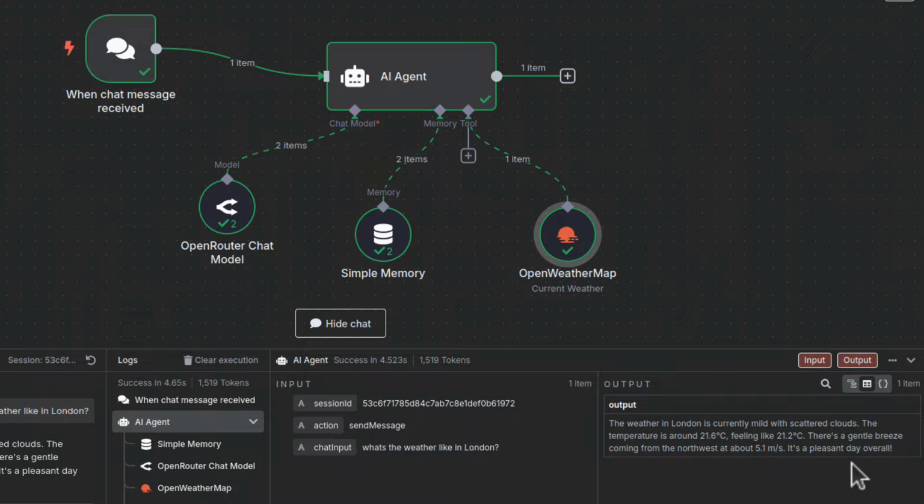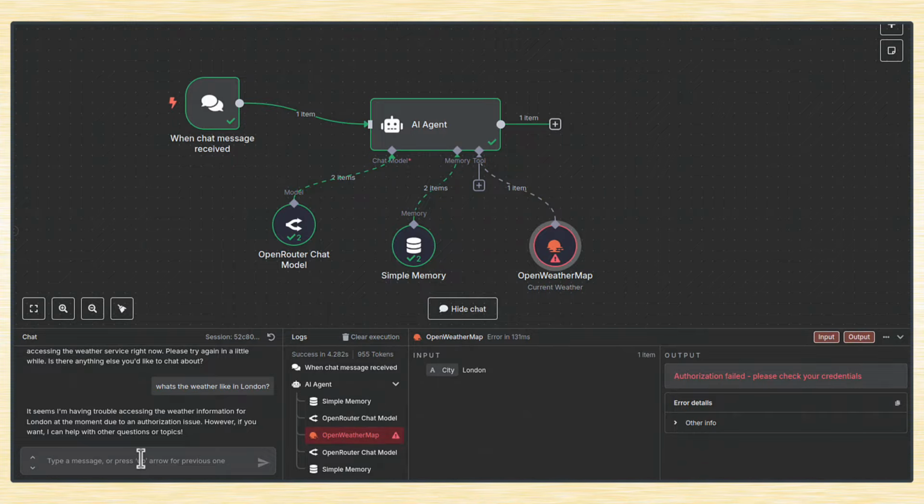If I ask it a basic question, it will not use this Open Weather Map tool because there is no need for that. But if I ask about weather, that's when it finds this tool handy and it will use it, as per instructions.